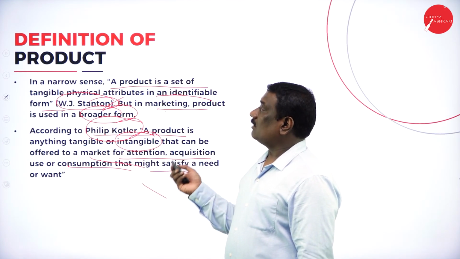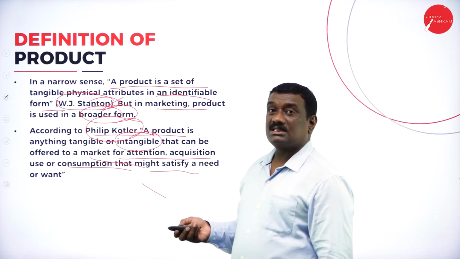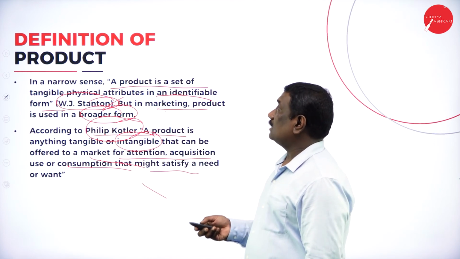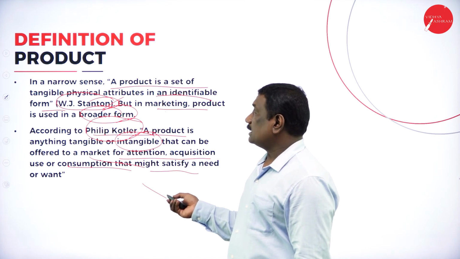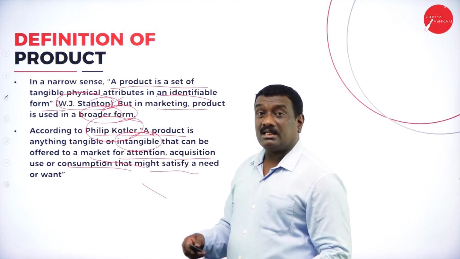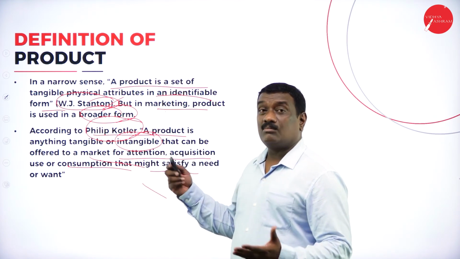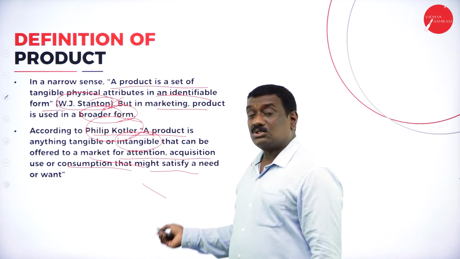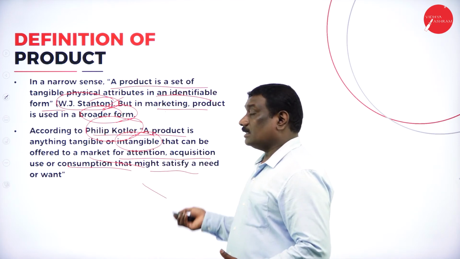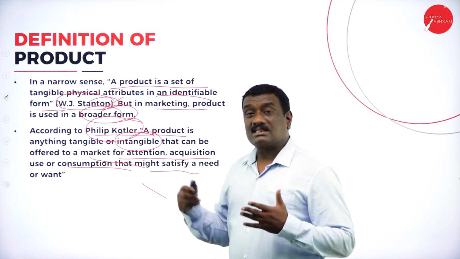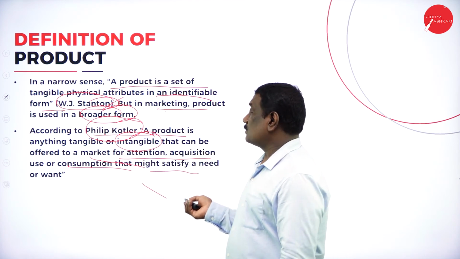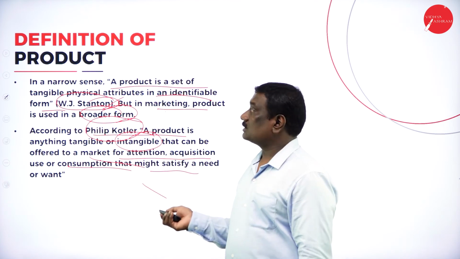Coming to the definition, W.J. Stanton defines product as, in marketing, product is used in a broader form. Then Philip Kotler says the product means it can be anything which is tangible or intangible, that is offered in the market, that creates the attention of the customers, and thereby you purchase it and finally use it in consumption, and that will satisfy human wants.